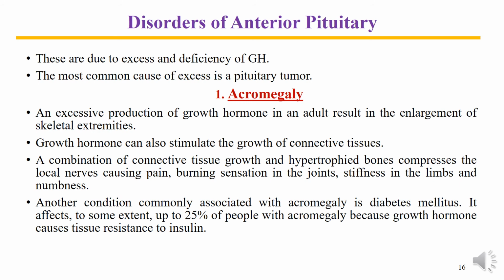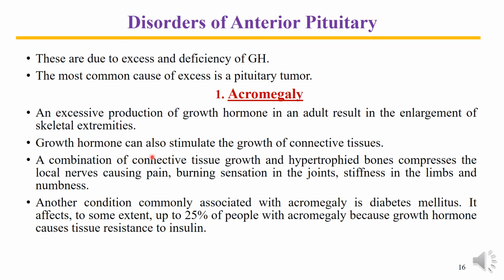So first condition is acromegaly. Let's see what is acromegaly. It is actually the excessive production of growth hormone in adult. If growth hormone is excessively produced in adult, this results in the enlargement of the skeletal extremities, and the condition is called acromegaly.